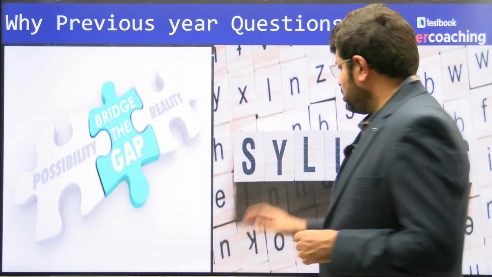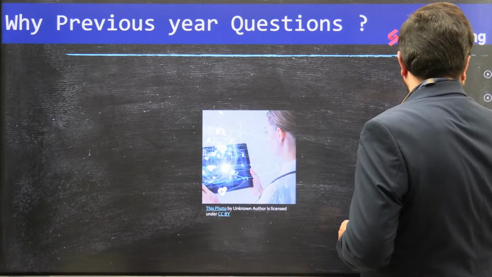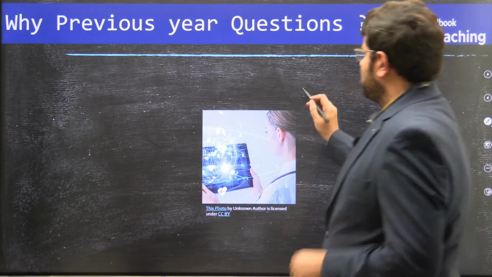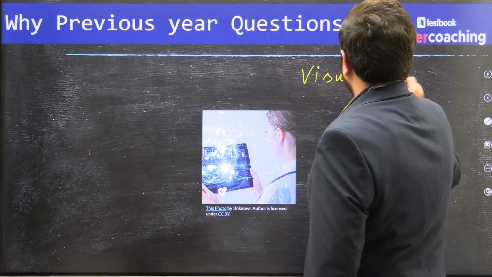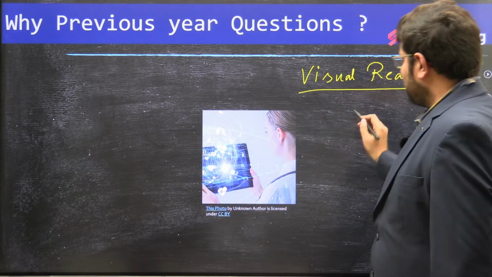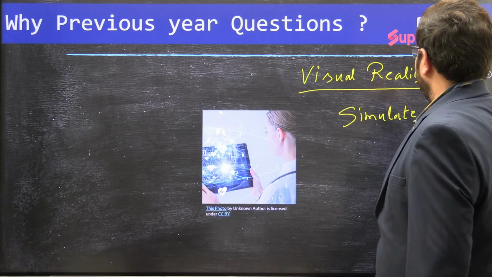In other words, it will also give you a certain sense of visual reality. It will help to simulate the real exam.